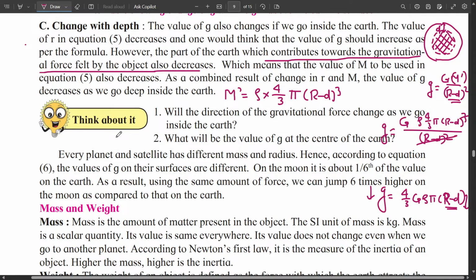As a combined result of change in value of small r and M, value of g decreases as we go deep inside the earth, and hence we see that value of small g decreases as we go deep inside earth.